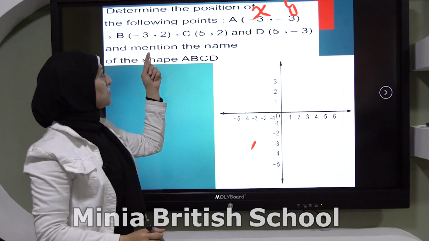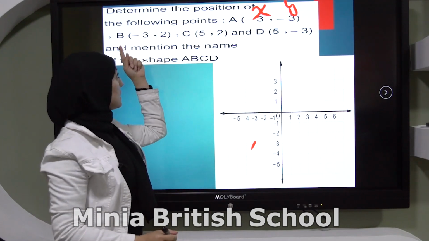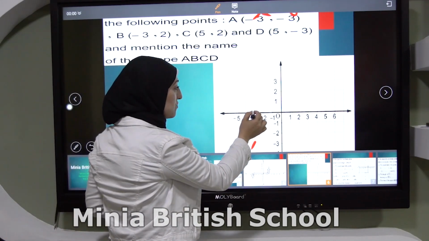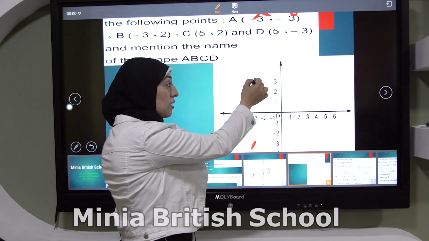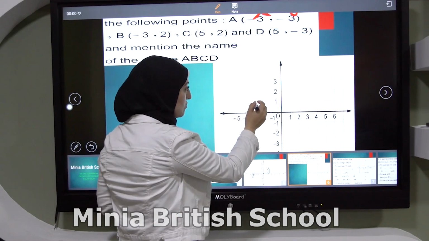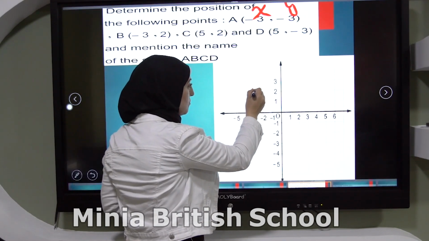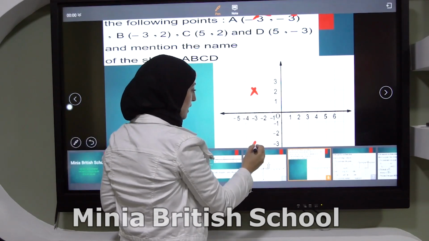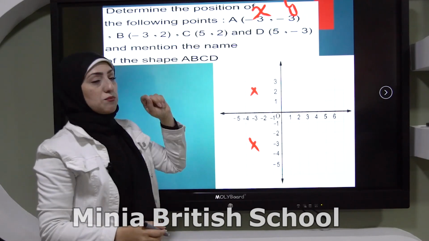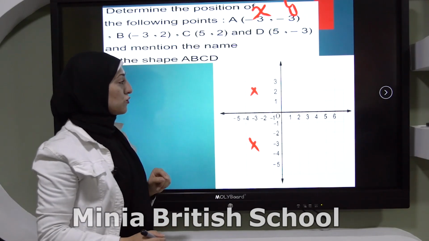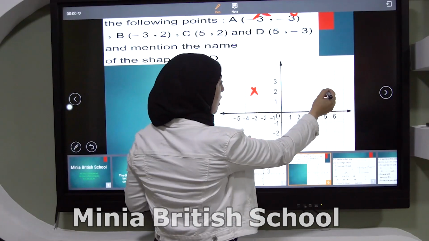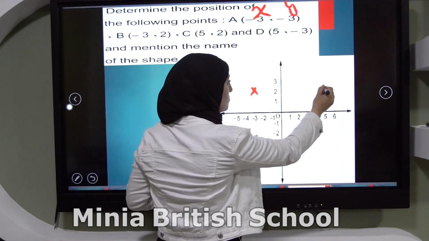B, the X equals -3 and Y 2. So here, -3 and 2. 2 in the positive, so it will be up, -3 and 2. So it will be here. I can make X instead of a dot. C, point C, 5 and 2. 5 here and 2 up here, so here.